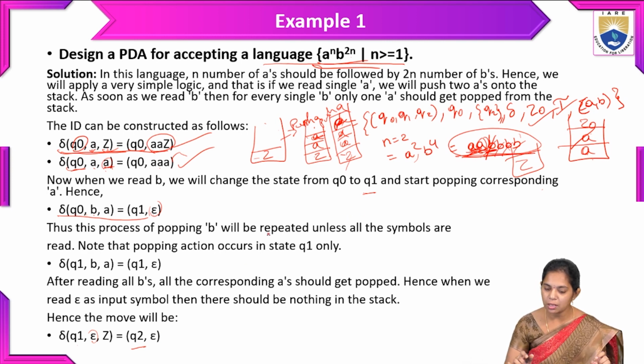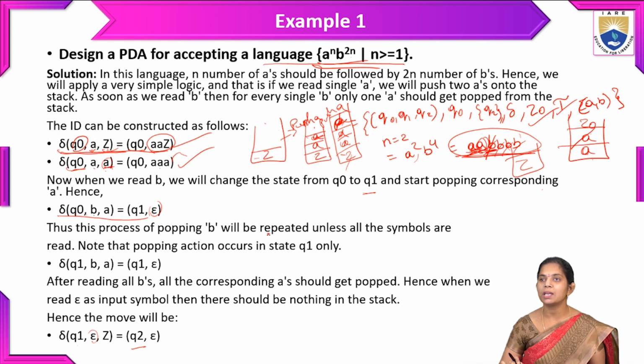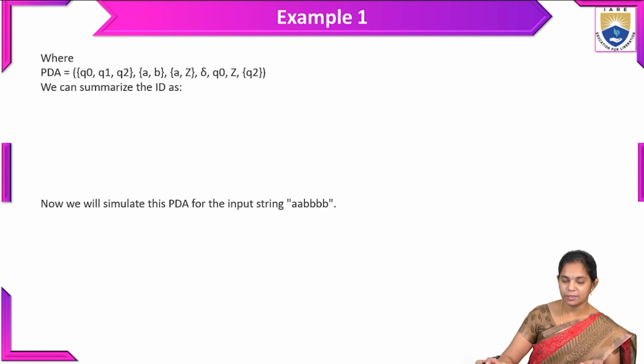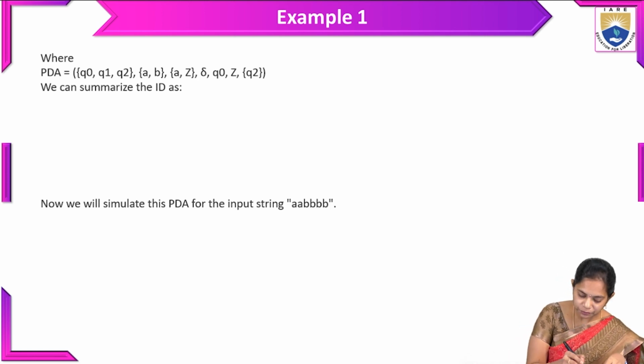So here this is example 1, which has the logic behind A power n, B power 2n. How to insert and how to pop we have discussed, and we will write the entire thing in a single representation of IDs. So here we will write this.